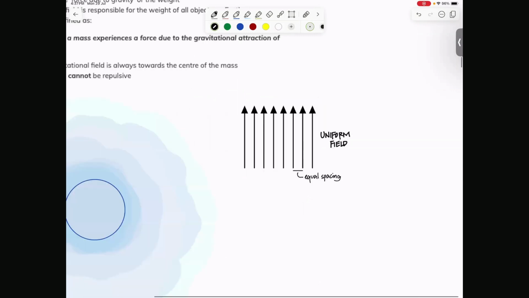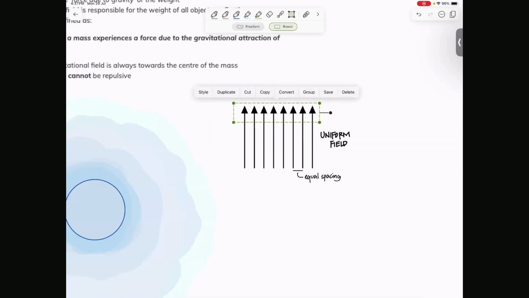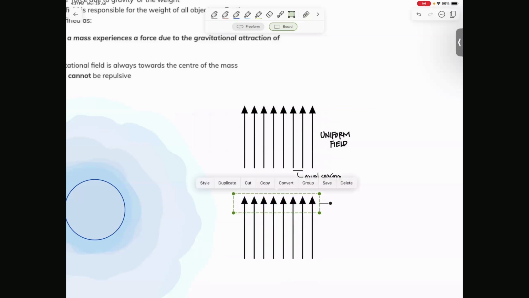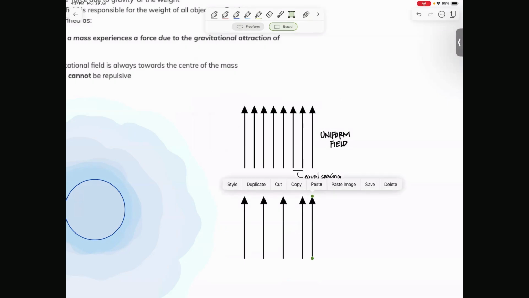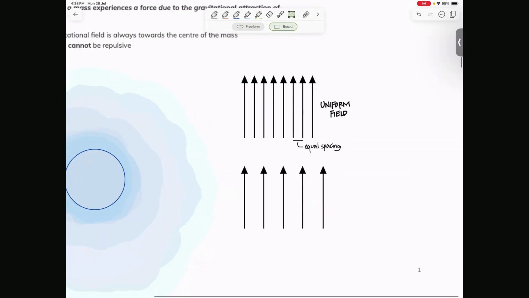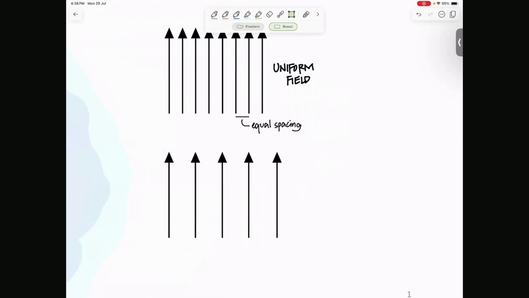Now, if I take this field and draw another field here, can you tell me what's the definition of the field that I've drawn below? Yes, it's also still a uniform field. Very good. But compared to the previous one, what is it? Right.